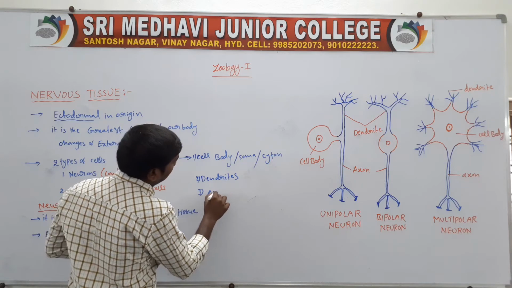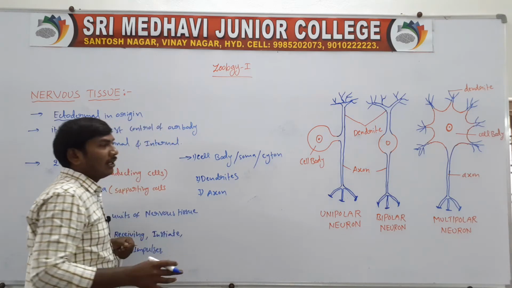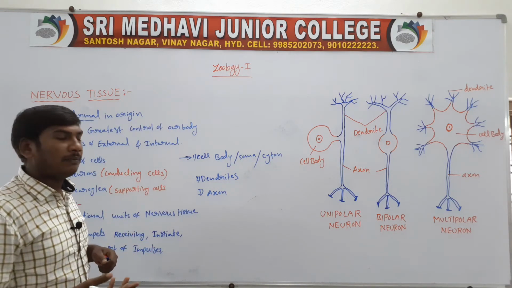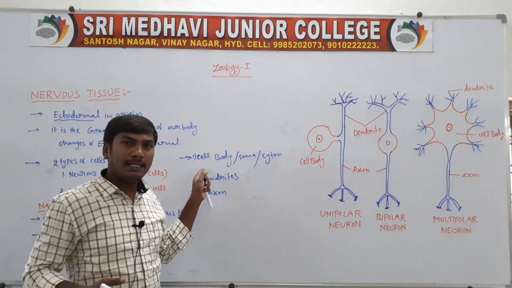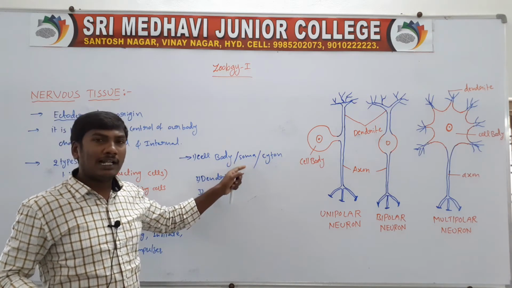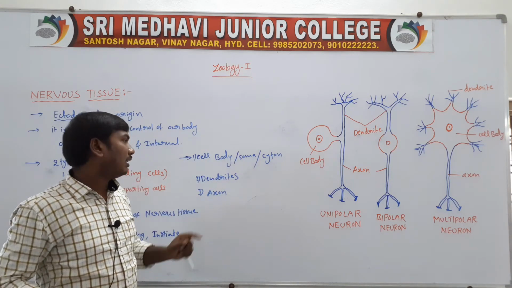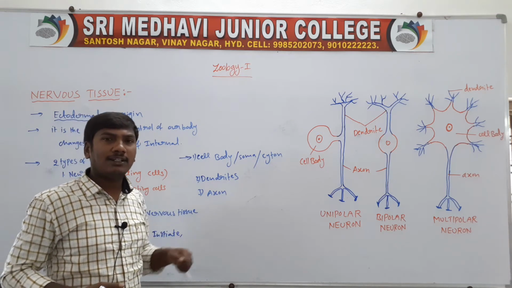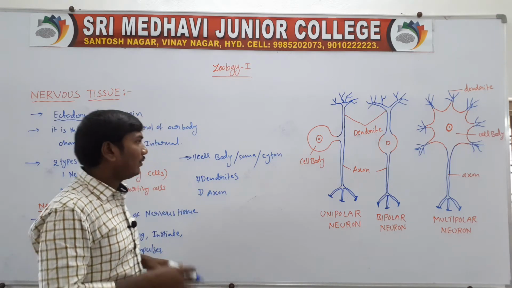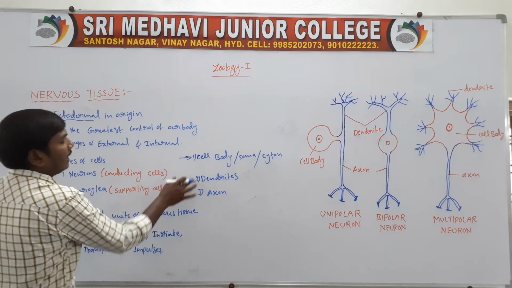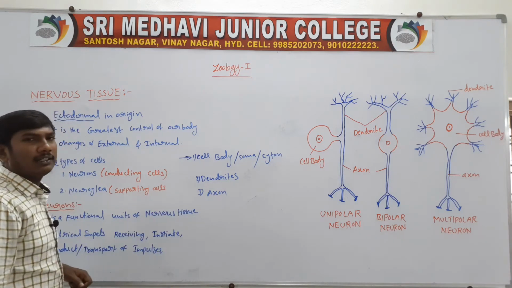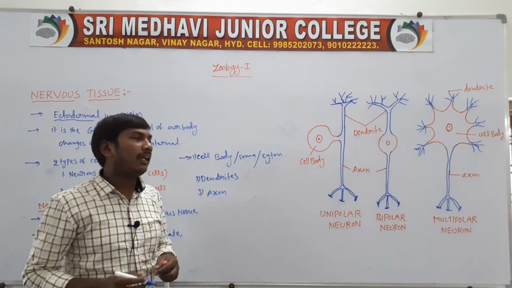Third, the axon. So the neuron contains three parts: cell body, dendrites and axon.